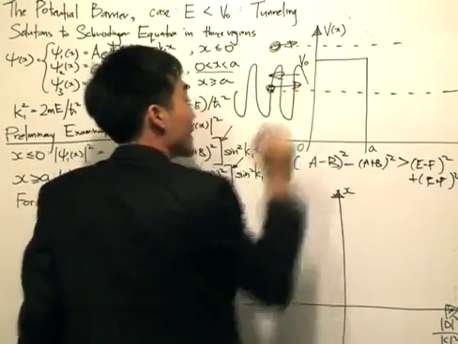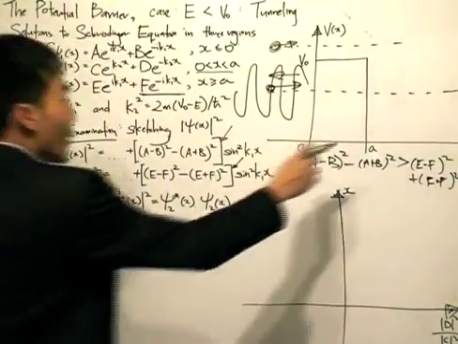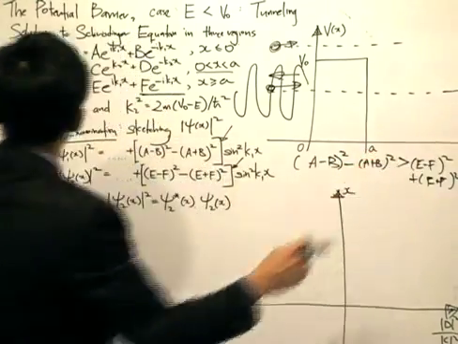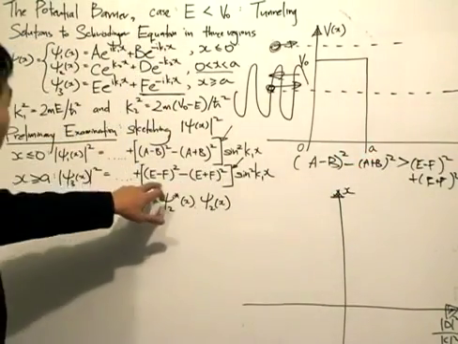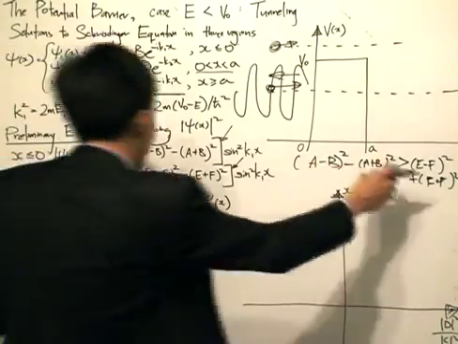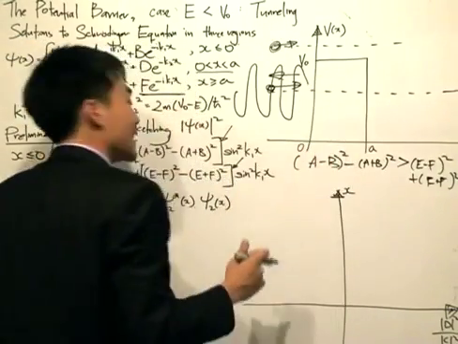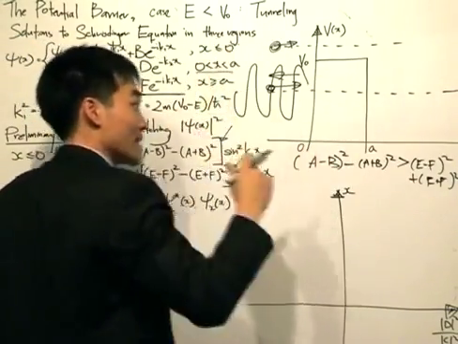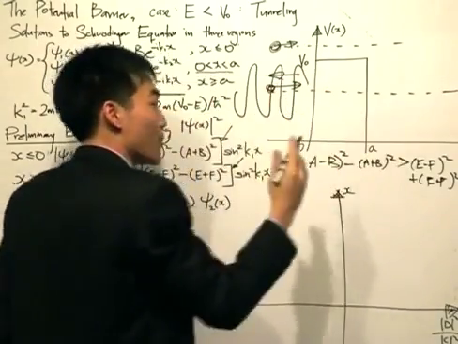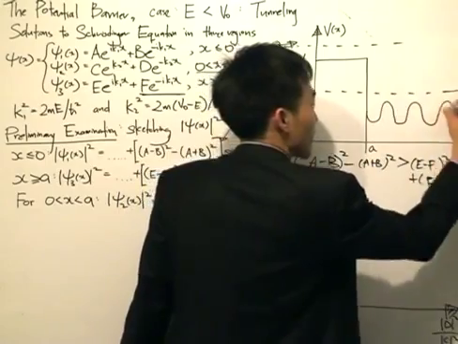It's going to oscillate more, but as I enter the region for x greater than a, which is governed by the solution psi 3, and since psi 3 has e minus f squared plus e plus f squared, and we know that this is less than this, the amplitude of the oscillating solution at x greater than a is less, but it's oscillating with the same period. So if I were to sketch it out, it would be like that.